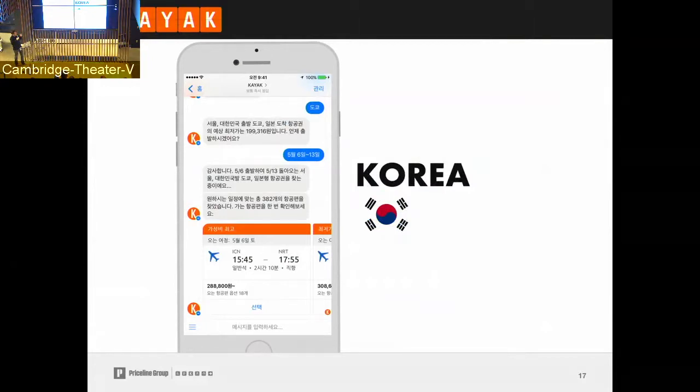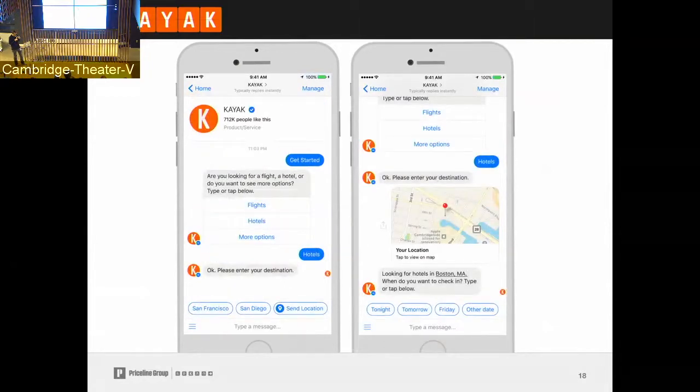A lot of companies, like here, when you look at these flight details, that's actually an image that we render on our server, and basically all bots that you see have some sort of server-side image rendering component to overcome some formatting limitations. And you see a lot of buttons inside these bots. And I have a better example here. So the main UI elements that you would use in these bots is